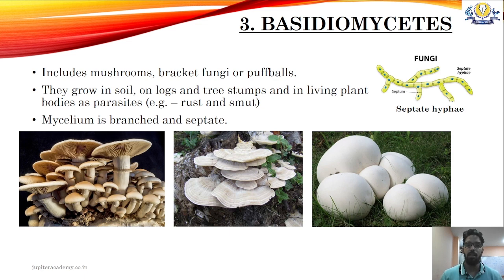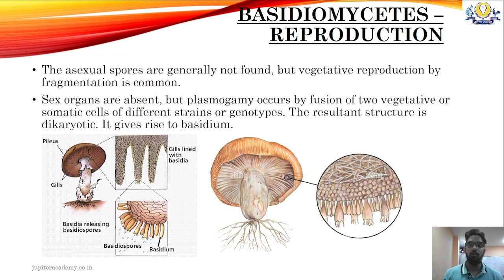Mycelium here in Basidiomycetes is branched and septate, as shown in the diagram. Let us look into the reproduction. Basidiomycetes are a very choosy class. They do not reproduce asexually, but vegetative propagation can be seen in the form of fragmentation. Sex organs are absent in Basidiomycetes, but what happens is the two mycelia of different strains come and fuse to form one single mycelium, which is called secondary mycelium, or also called dikaryon.